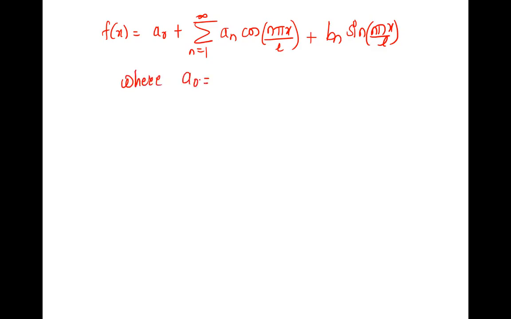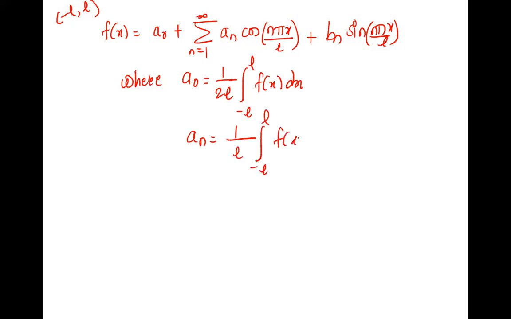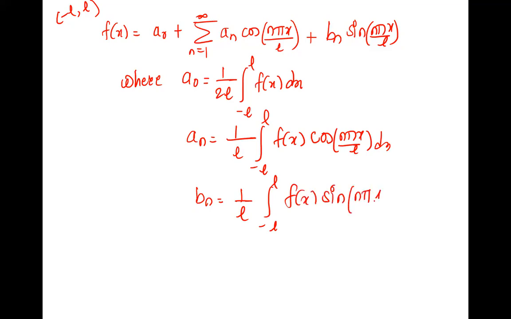So define a naught, an and bn. We are doing this over minus L to L, right? So define now a naught as 1 upon 2L integration minus L to L f of x dx. Right, 1 upon 2L as the interval is minus L to L, so the limits are that, as it is neither even nor odd. And an is 1 upon L integration minus L to L f of x into cos n pi x upon L dx. And bn is 1 upon L integration minus L to L f of x into sine n pi x by L dx.